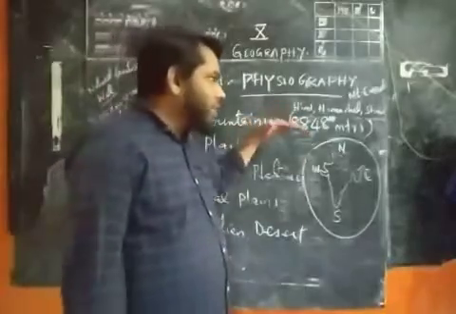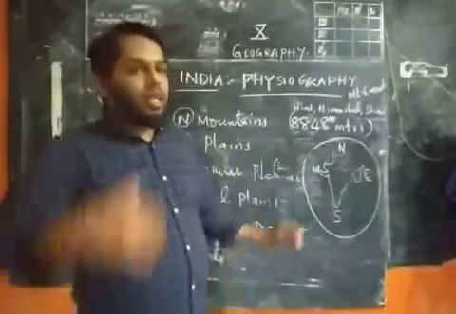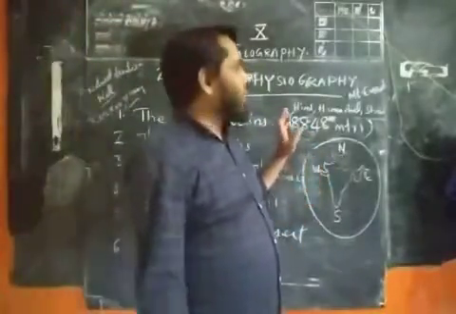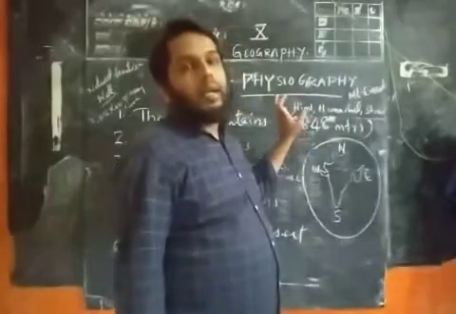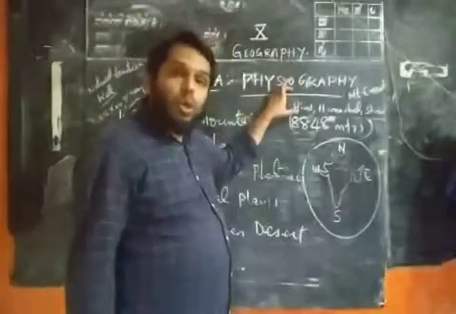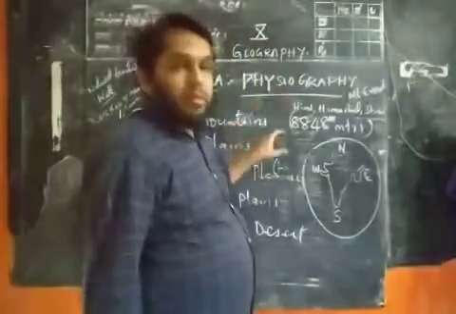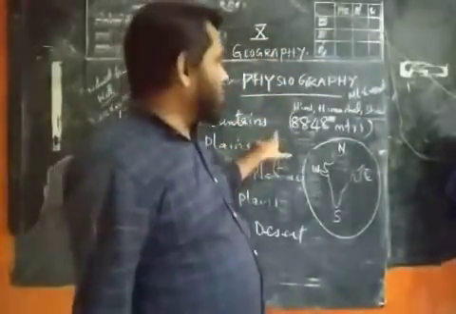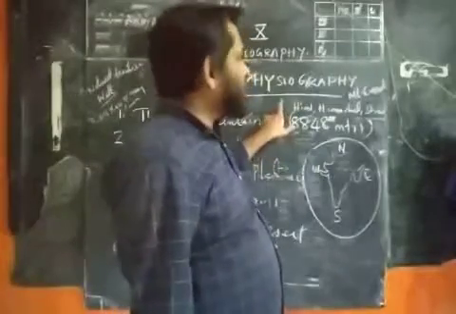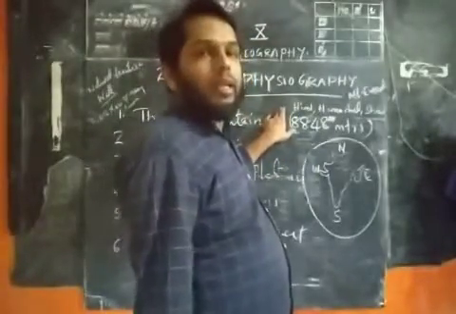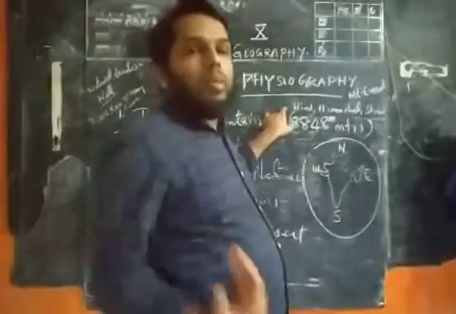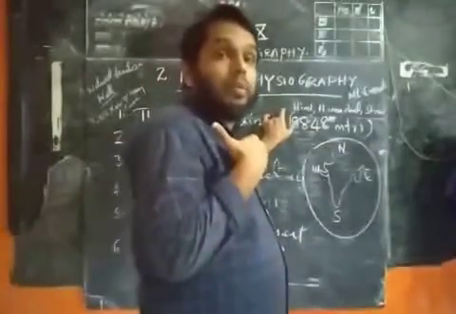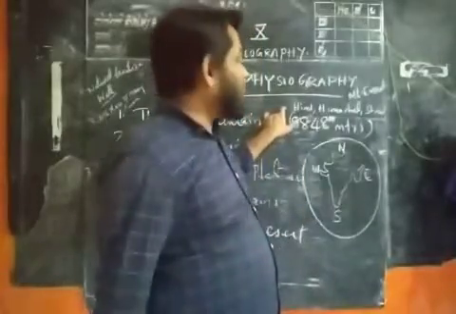And the Himalayas have three parts. The northernmost part is known as Himadri. It is very, very cool, and we can see many tourist points in the northern Himalayas, like Kulu, Manali, Nainital. These are the famous tourist spots in the northern Himalayas.